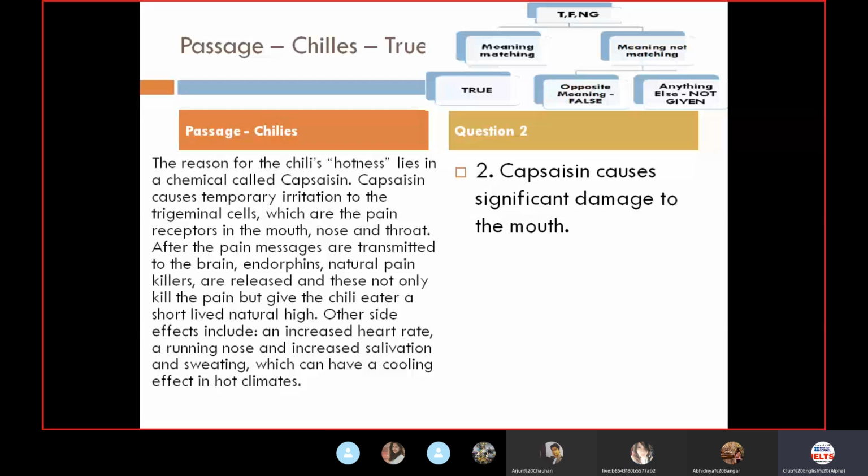Why true? Why false? Ayush, why false? Okay, let's move further and go for the explanation. Ma'am, you can explain now. Yep, please.